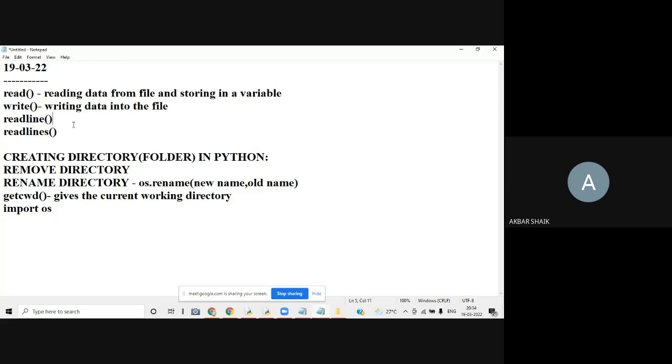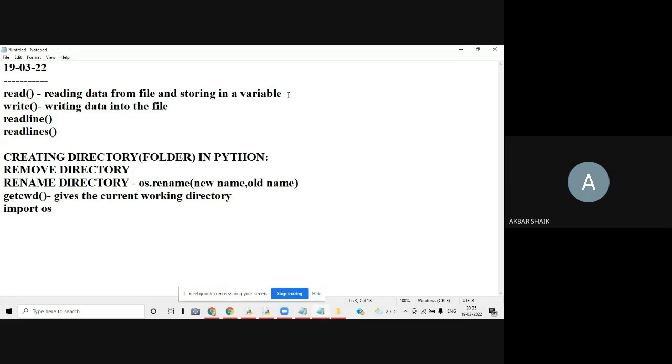So there is a function called read, a function called readline, and a function called readlines. What is read, what is readline, what is readlines? This is a very important interview question, because we have three different functions for the same operation. This is also for the read operation only, this is also for the read operation only. But how are they different?